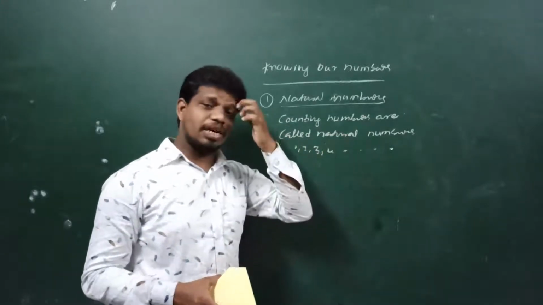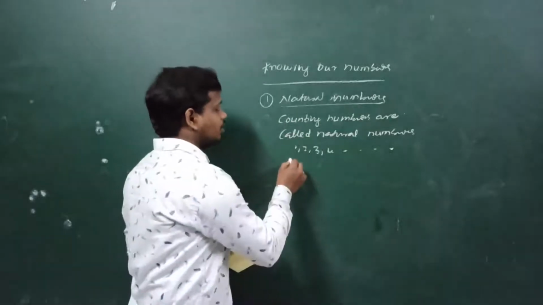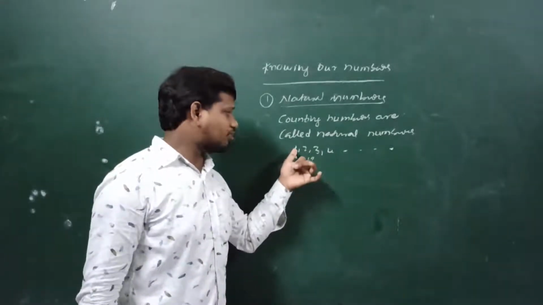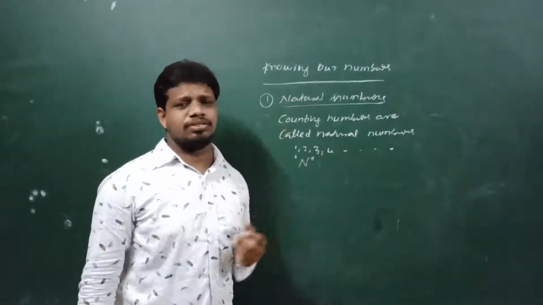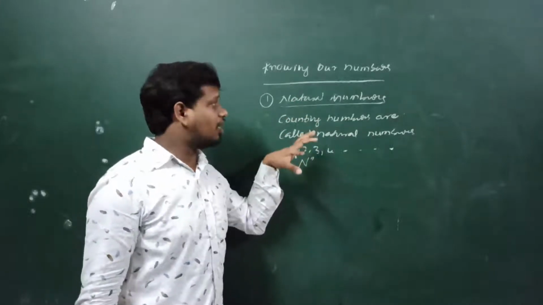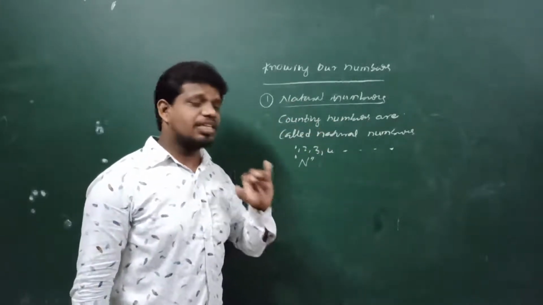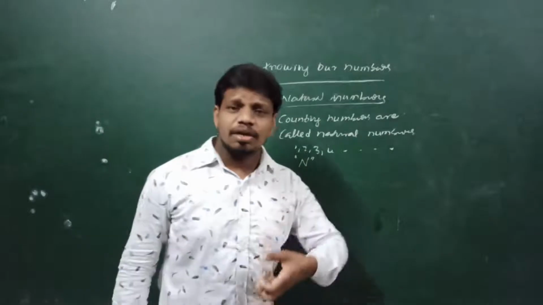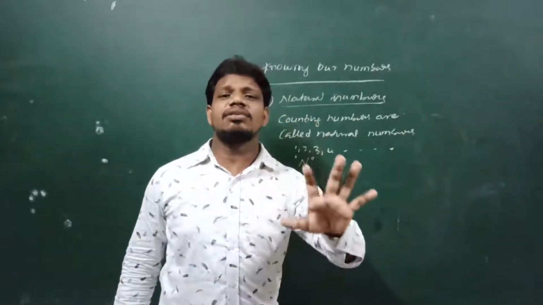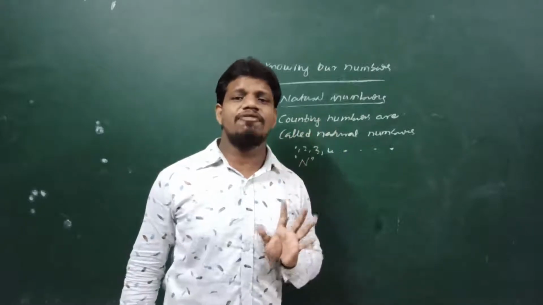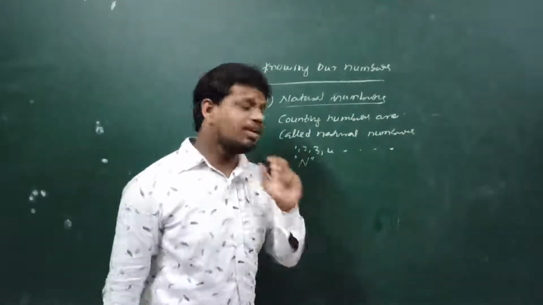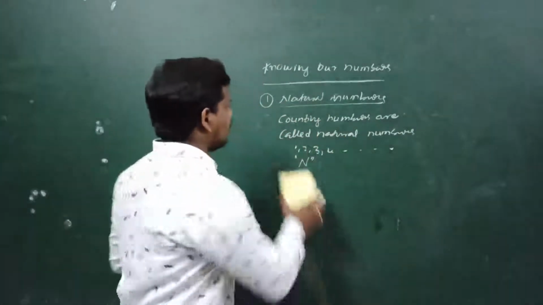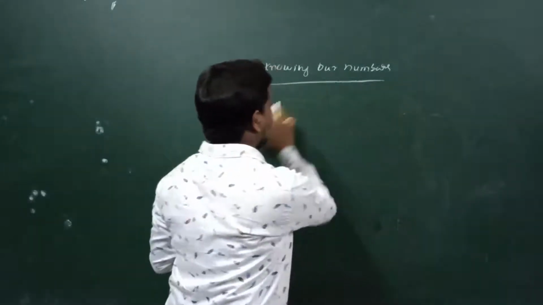These are always positive. Natural numbers are always positive, and it is denoted by capital N. The examples are 1, 2, 3, 4 dash. Did you understand? So these numbers we call natural numbers. What is the definition of natural number? Counting numbers are called natural numbers. That is the definition of natural number, and it is denoted by capital N. The examples are 1, 2, 3, 4 dash, etc.